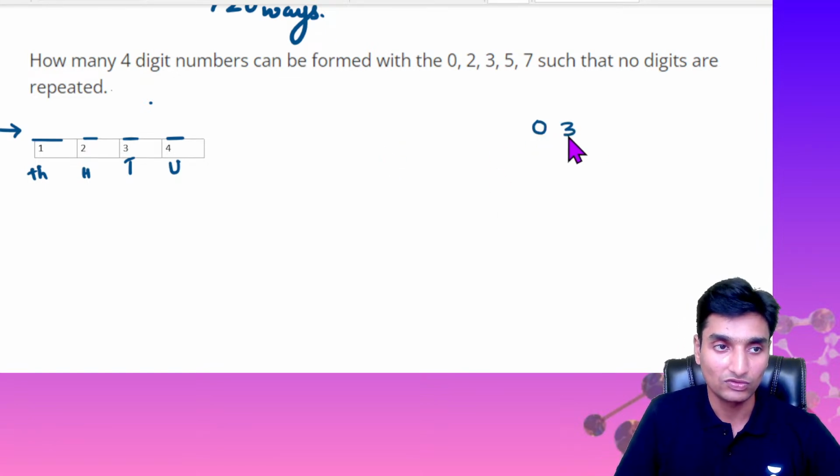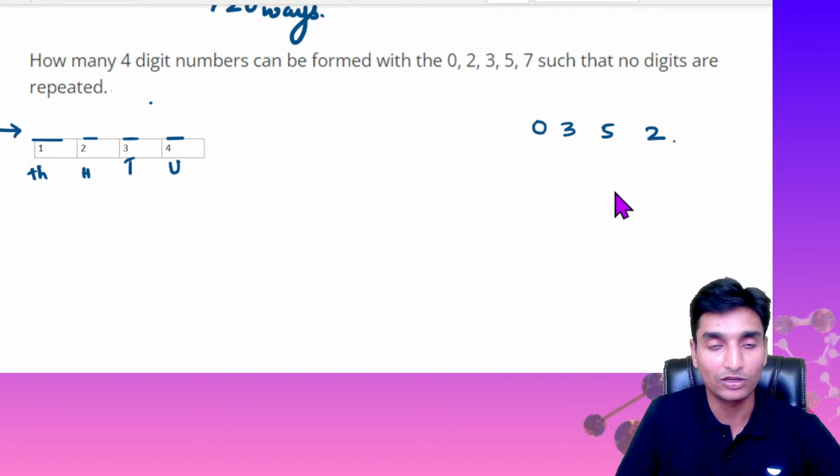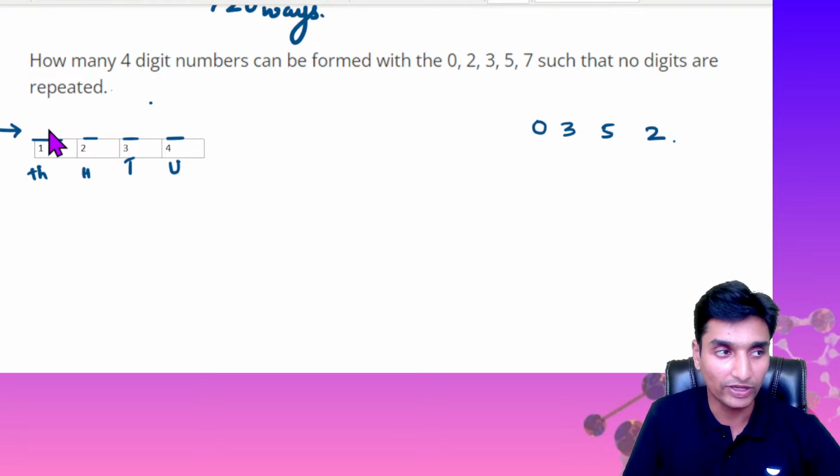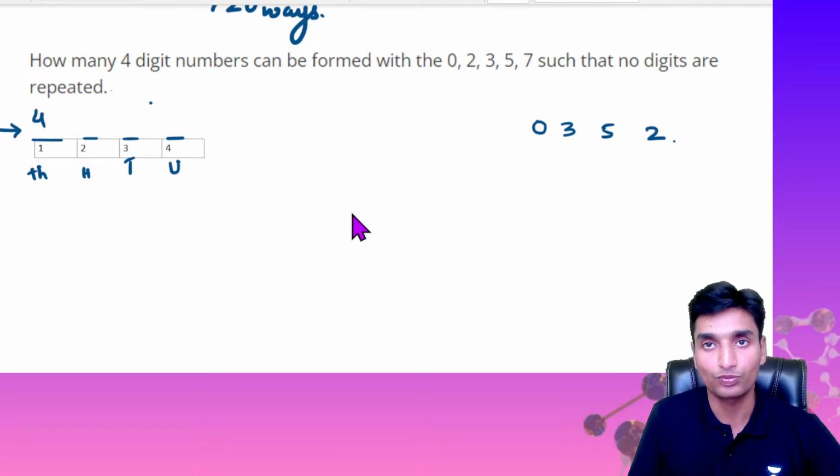Because if I write 0, 3, 5, 2, this looks like a 4-digit setup, but the value 352 will remain a 3-digit value. If I substitute 0 in the thousands position, it becomes only a 3-digit value, while we need a 4-digit number. So 0 cannot be substituted in the 1000 position. There are 4 options, 2, 3, 5 and 7, so 4 options in thousands position.